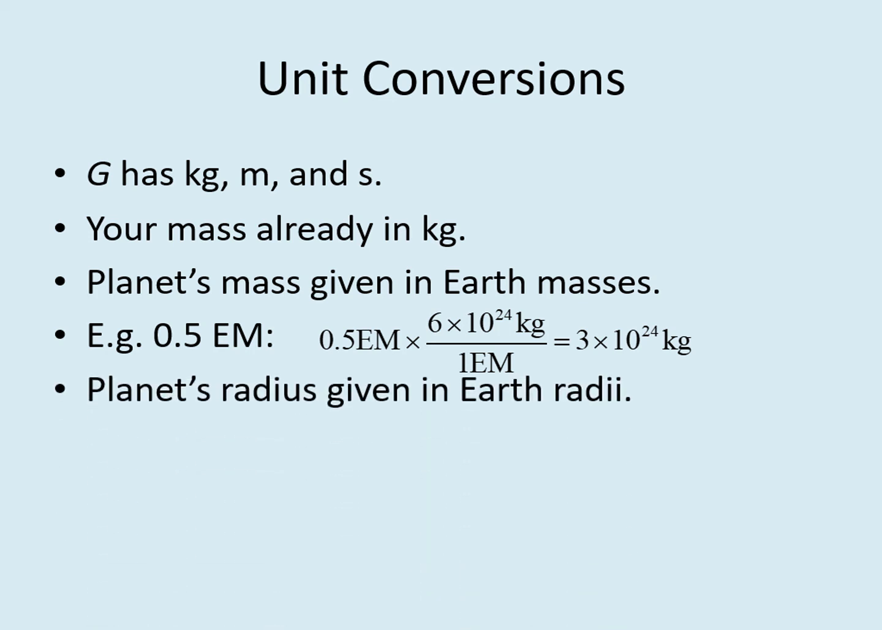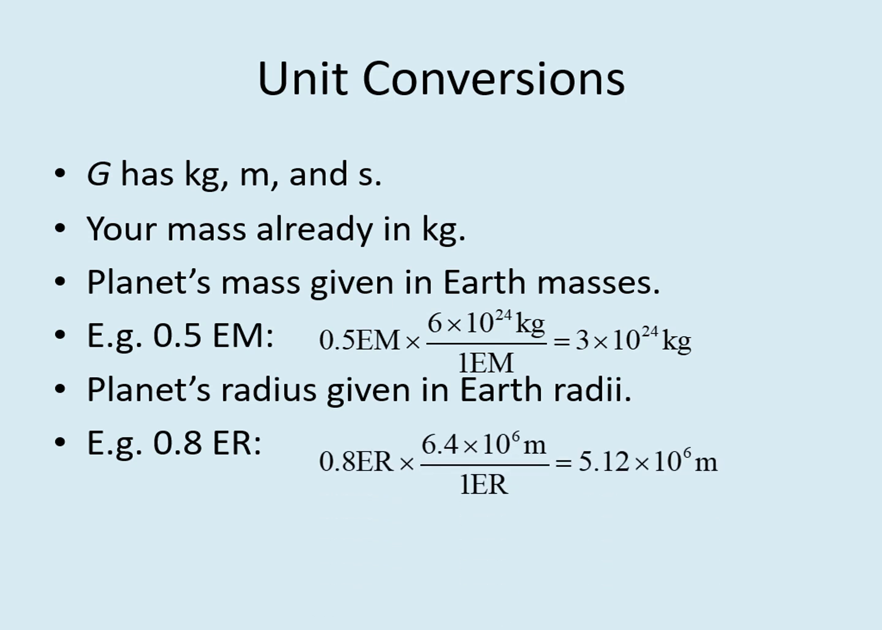We also need to change the radius from Earth radii to meters so that it fits with the units in the gravitational constant. Let's assume the planet's radius is 0.8 Earth radii. On the Mystery Solar System sheet, you'll see that 1 Earth radius is 6.4 times 10 to the 6th meters. So we multiply the radius by the conversion factor 6.4 times 10 to the 6th meters divided by 1 Earth radius. That gives us just over 5 times 10 to the 6th meters, which is 5 million meters. Generally, we would prefer you to write big numbers like this using exponents.